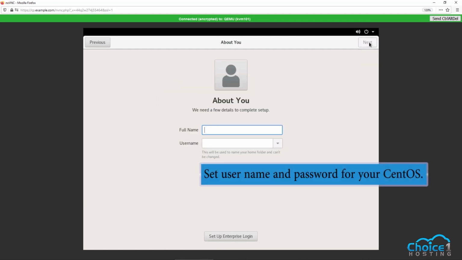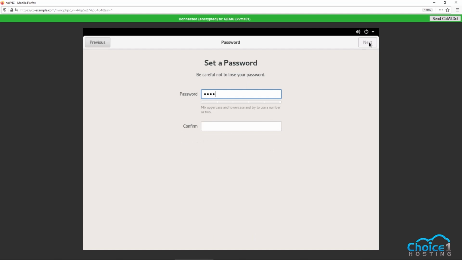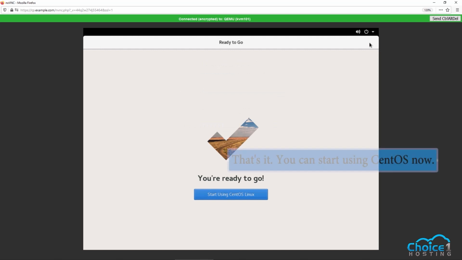Set username and password for your CentOS. That's it. You can start using CentOS now.